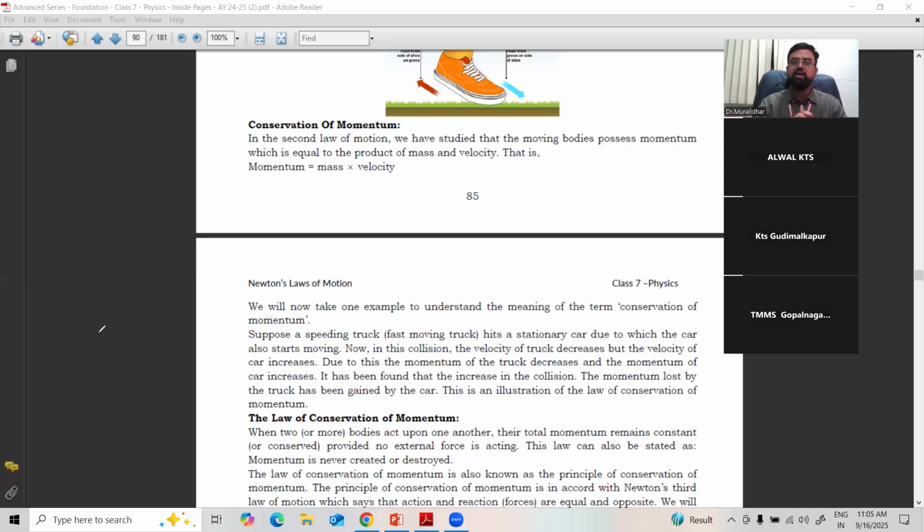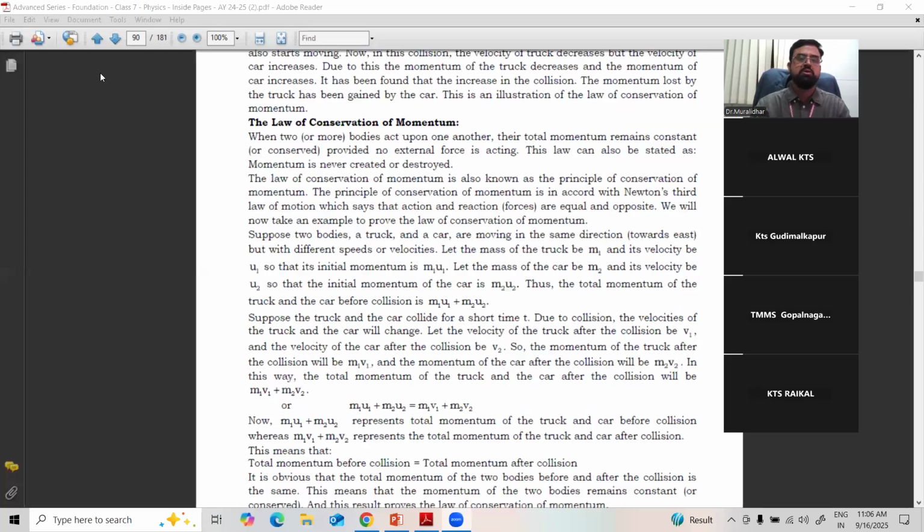You are using petrol, 1 liter of petrol. You have traveled some distance, 30, 40 kilometers, and the petrol is over. It doesn't mean that the petrol is wasted. What is happening here? Petrol is converting from one form to another form, helping us to travel some distance. That is, heat energy is converting into mechanical energy. That is called conservation. Similarly, in this case, we have seen the momentum is also conserved. Such conservation of momentum is called the law of conservation of momentum.